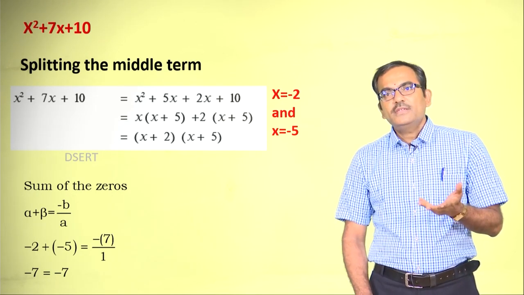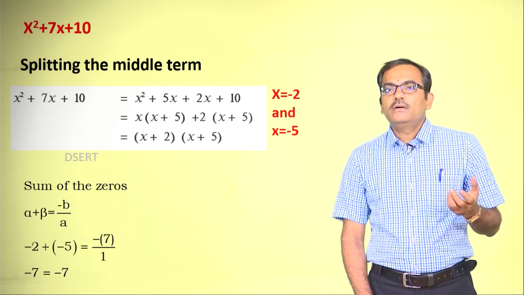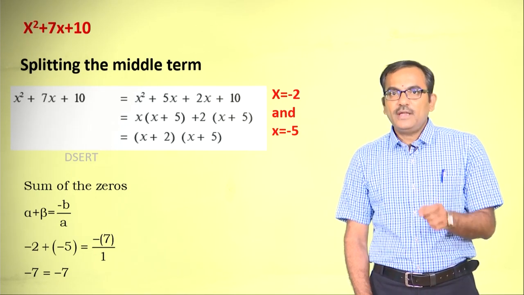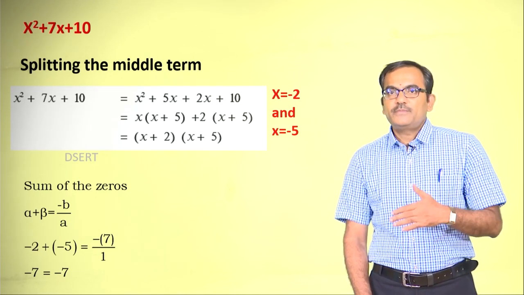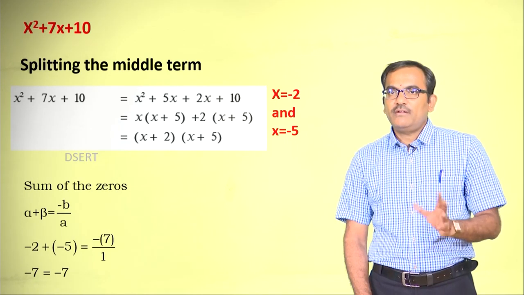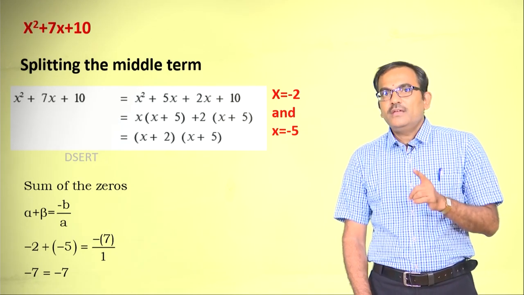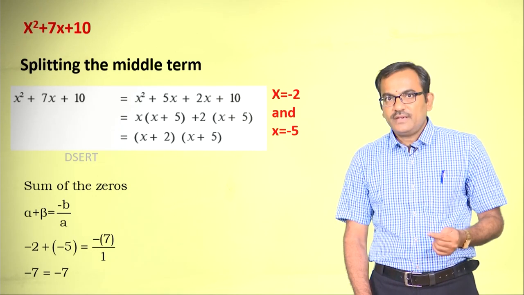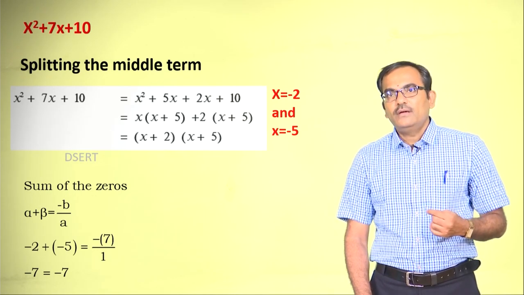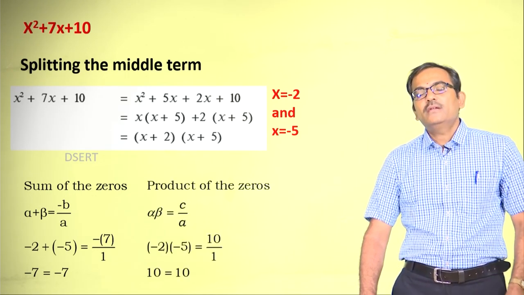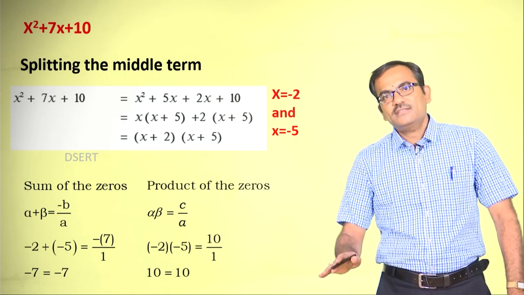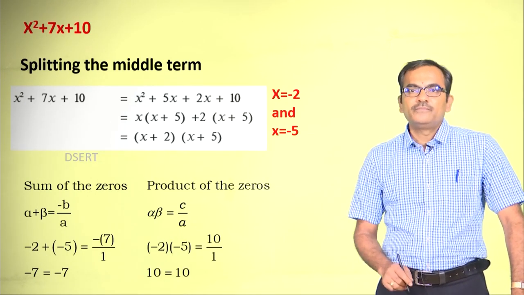Now again substituting the values in alpha plus beta is equal to minus b by a, substitute minus 2 and minus 5 for alpha and beta, b is equal to 7 and a is equal to 1, and ultimately we get these two sides LHS and RHS equal.